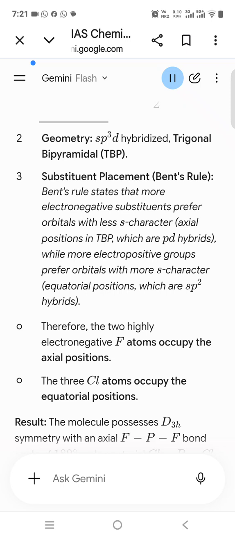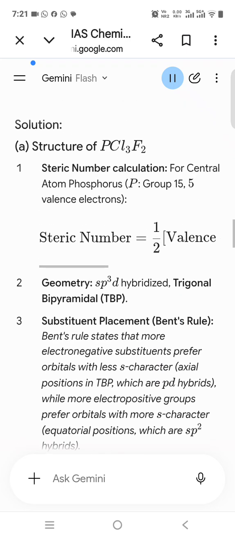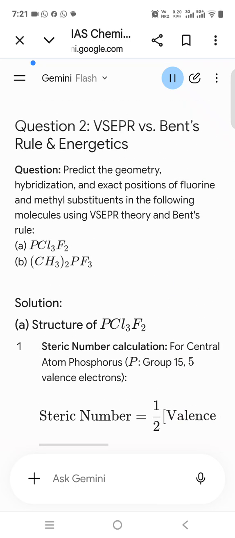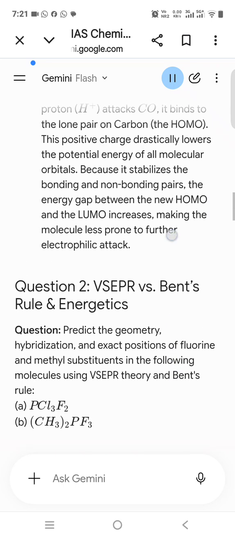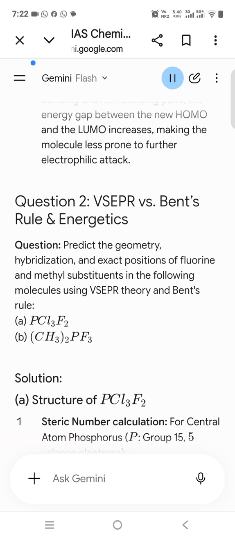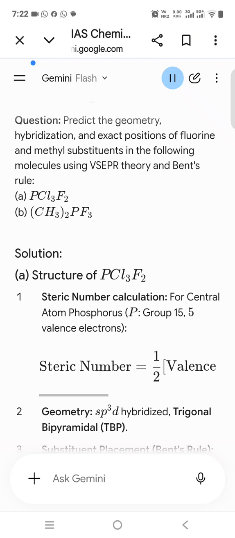Question 2. VSEPR versus Bent's rule and energetics. Question. Predict the geometry, hybridization, and exact positions of fluorine and methyl substituents in the following molecules using VSEPR theory and Bent's rule. A. PCl_3F_2. B. (CH_3)_2PF_3. Solution. Structure of PCl_3F_2.